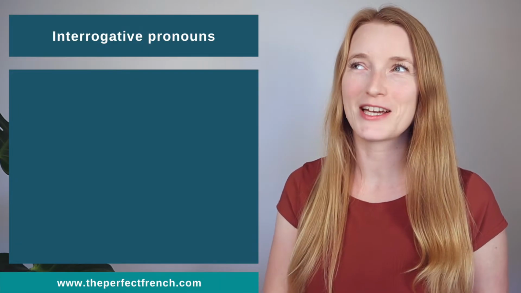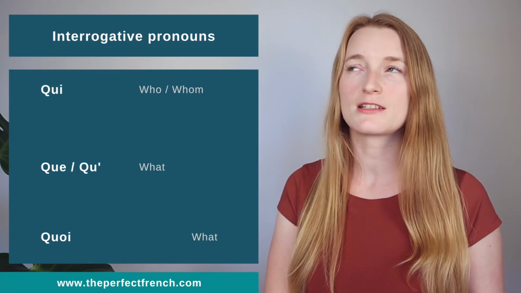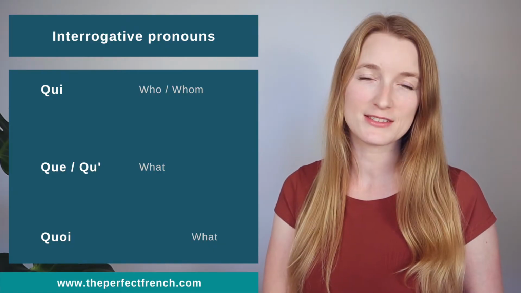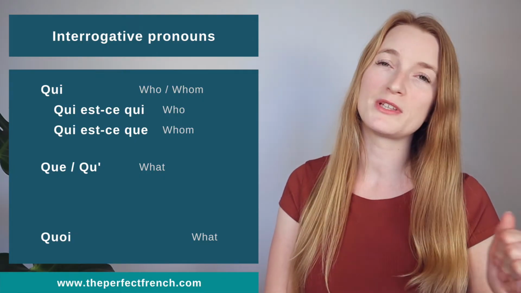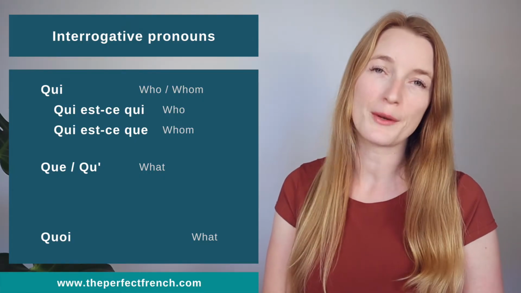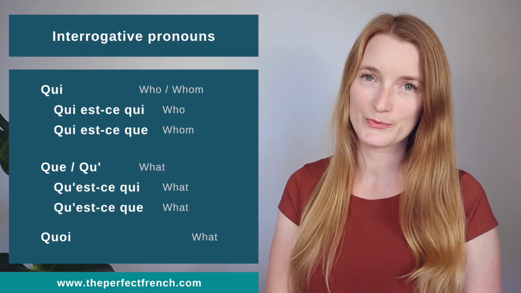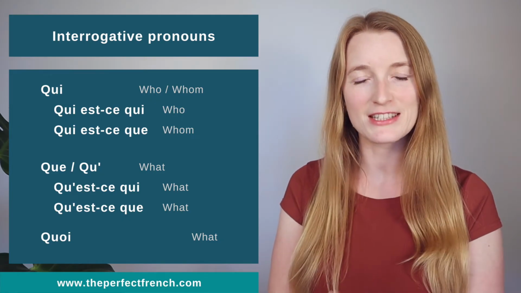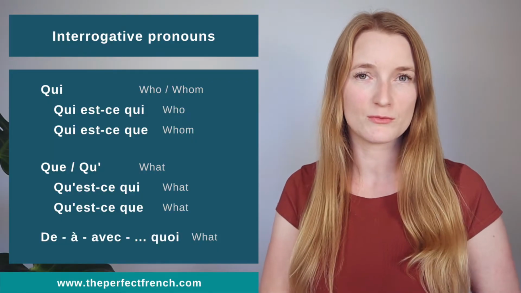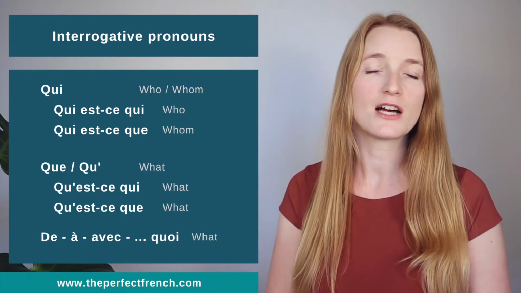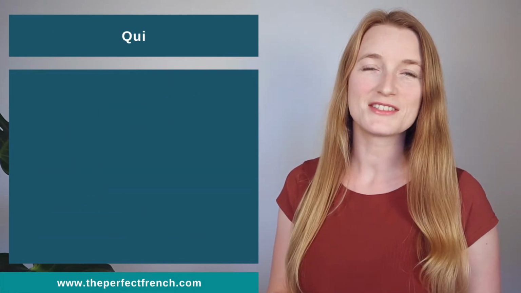Like I said, we are going to see qui, que, and quoi, which is basically who, whom, and what. But qui can be qui est-ce qui, or it can also be qui est-ce que. And then we have que, Q apostrophe, which can be qu'est-ce qui, qu'est-ce que. All the rules have a very specific reason that we are going to see, don't worry. And then quoi is mostly with prepositions such as de, à, avec, etc. Once again, nothing that you can't understand. So let's start with qui.